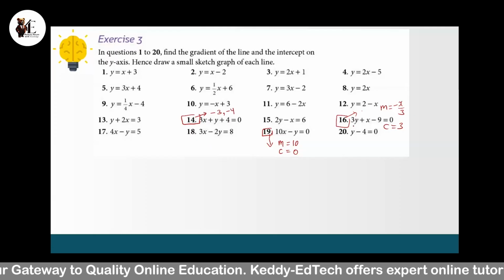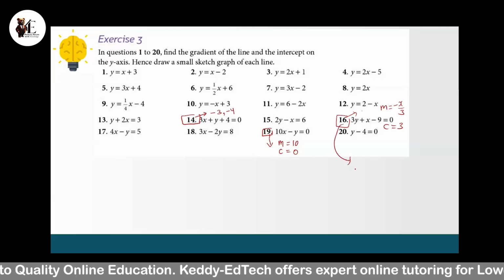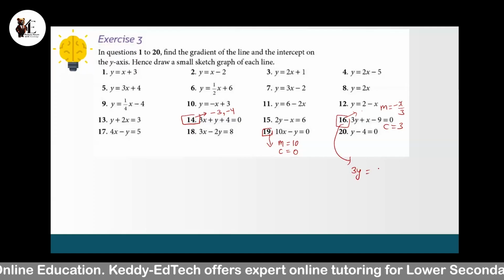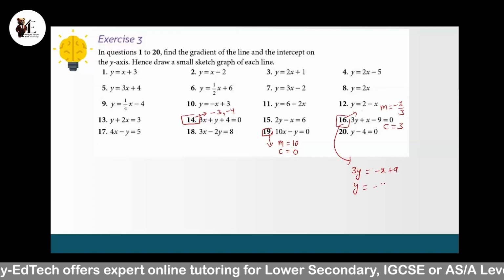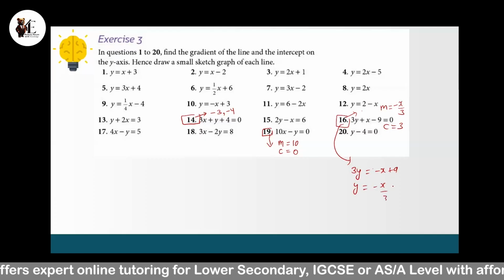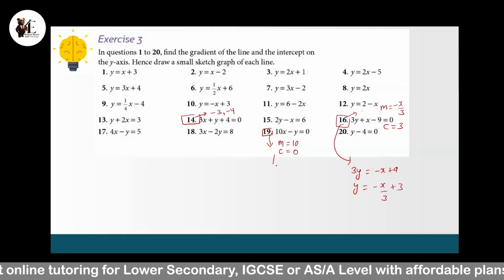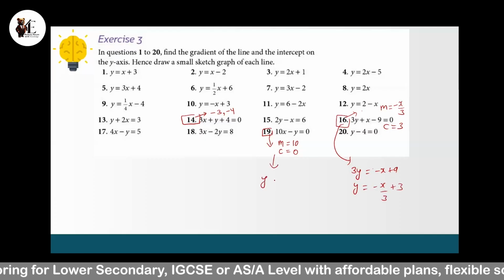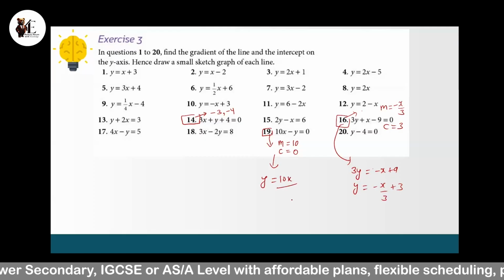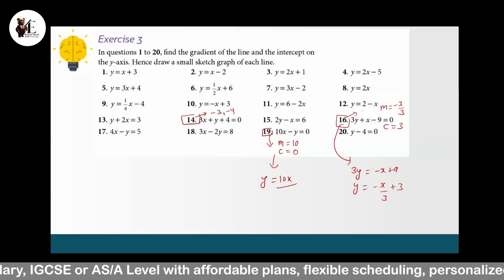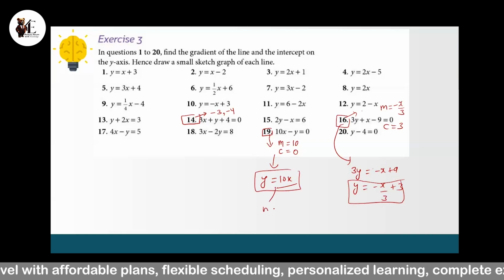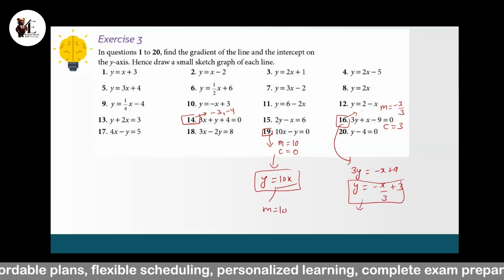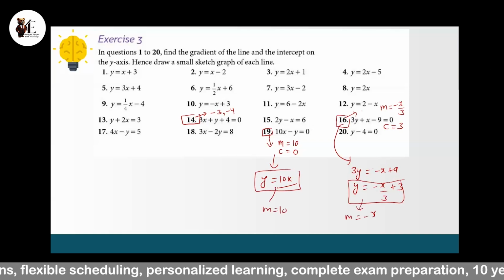Okay, so if I rearrange this equation, I will be getting 3y equals minus x plus 9. So y will be minus x over 3 plus 3. And if I write this, this will be y equals 10x. Okay, so for this equation, you have written gradient 10, and for this, you have written negative x over 3.